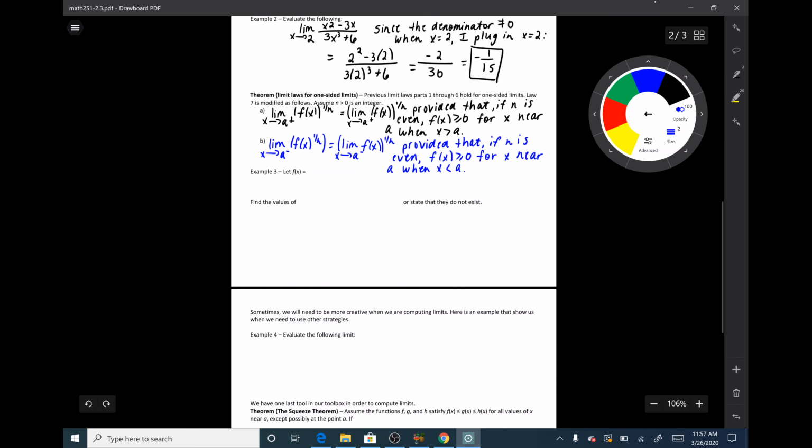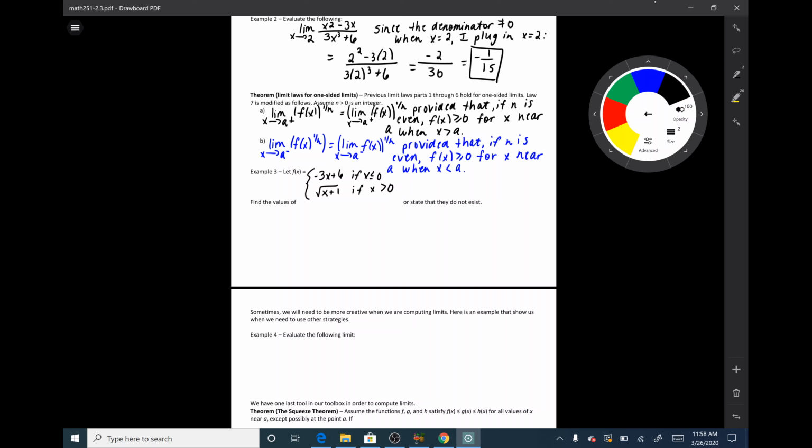All right, next we have an example. So we want to find the limit of a piecewise function. So I let f of x equal the following function. Negative 3x plus 6 if x is less than or equal to 0. And the other piece is the square root of x plus 1 if x is greater than 0.